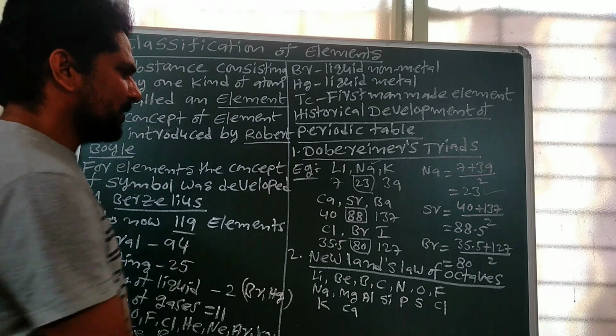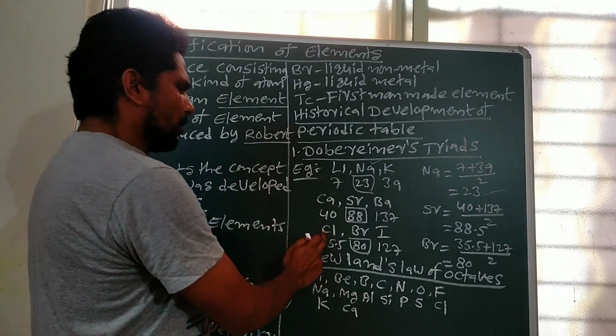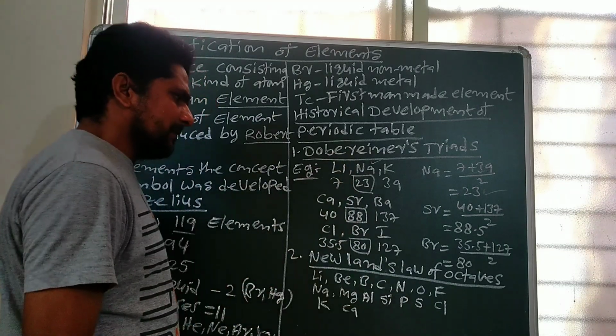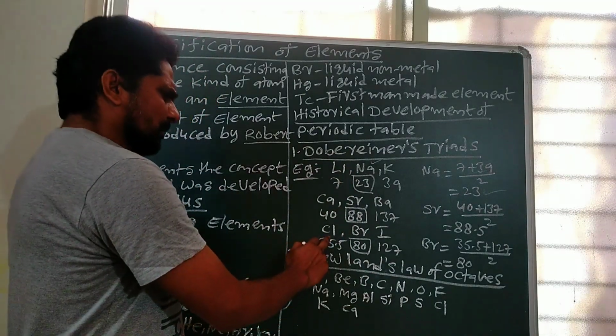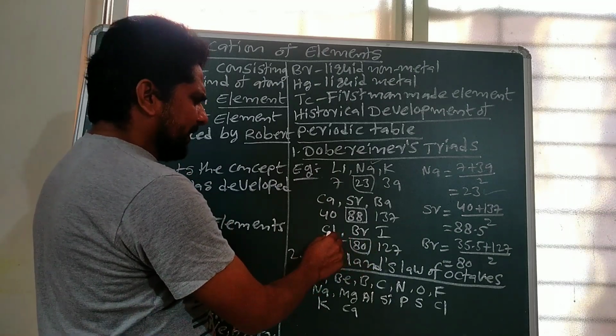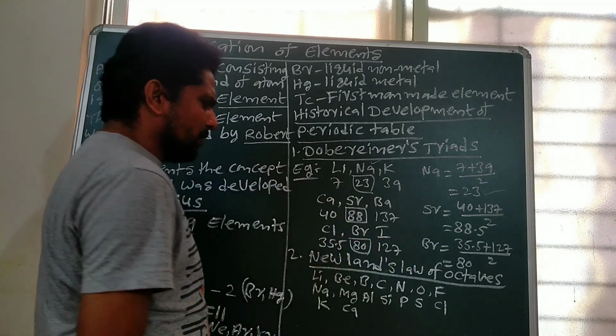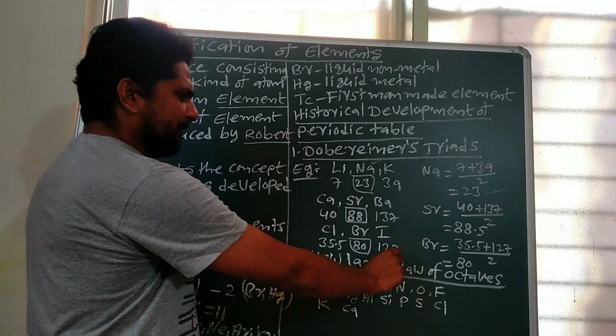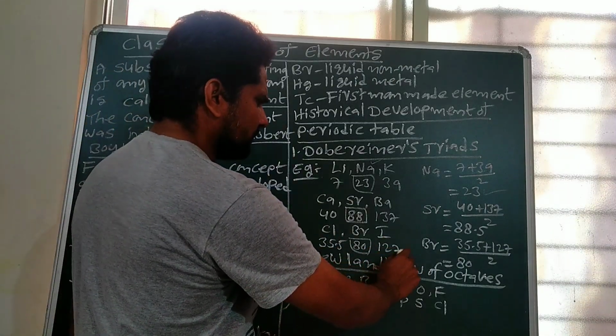Similarly, the third example, chlorine, bromine, iodine, belongs to Dobereiner's triads law. The atomic weight of bromine is the average atomic weight of chlorine and iodine. The atomic weight of chlorine is 35.5 and of iodine is 127.